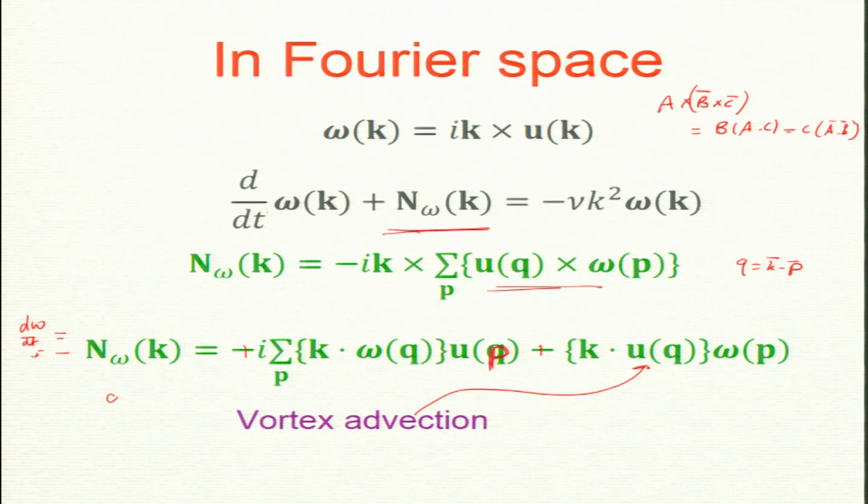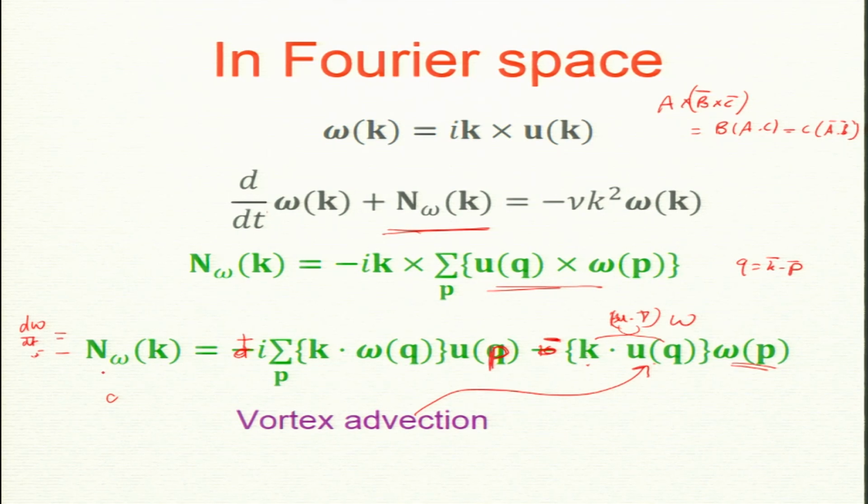So, this is vortex advection, this one. Omega is carried by u q. This comes from the term u dot grad omega, because this will come from grad and this comes from u. Is that clear to everyone? In real space there are two terms: this u dot grad omega, with the minus sign, and there is a sign error as well. One of them comes with a minus sign and this comes with a plus sign on the right hand side.